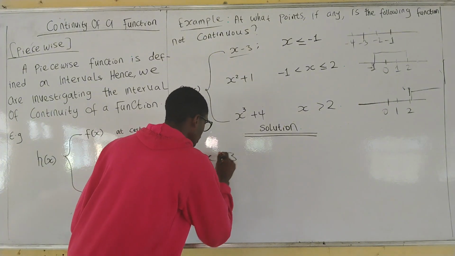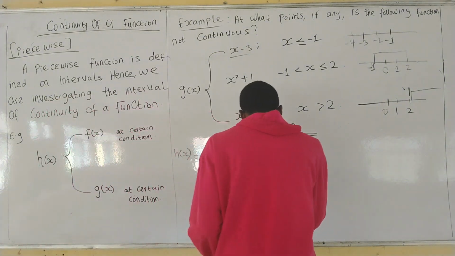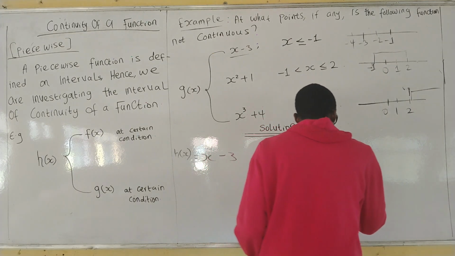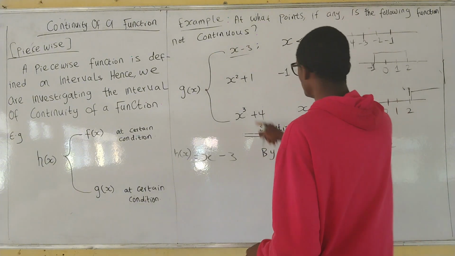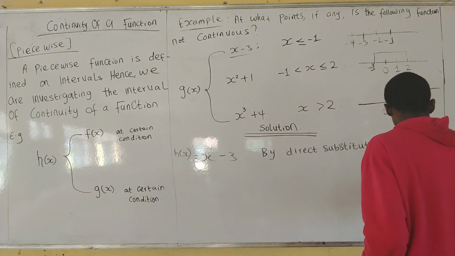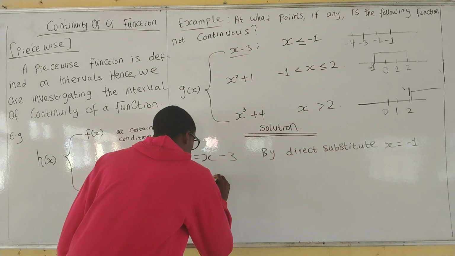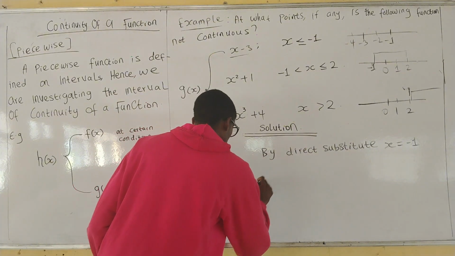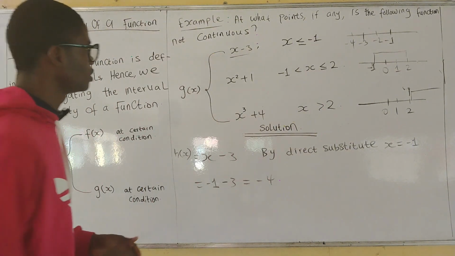If you directly substitute x equal to minus 1, what will we have? We have minus 1 minus 3, which will give you minus 4. That's what we have in this case.